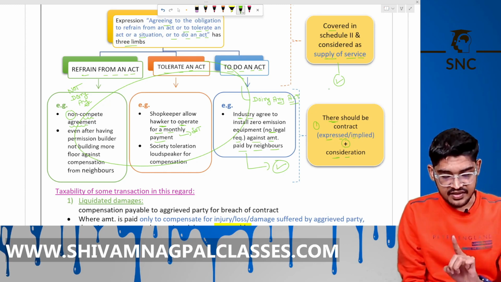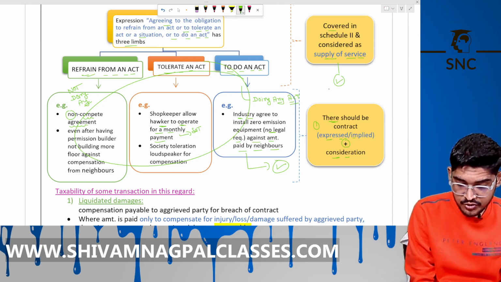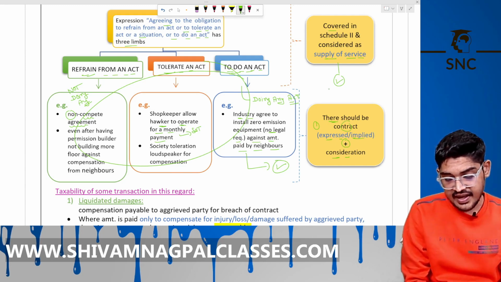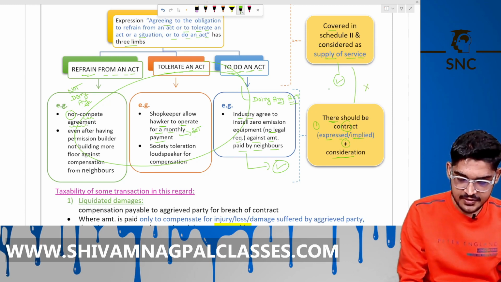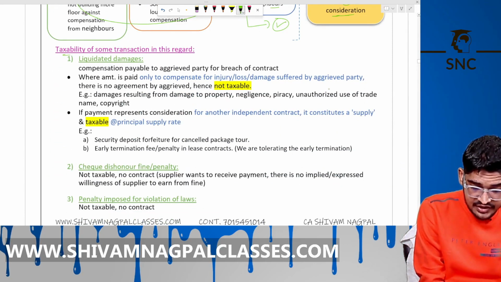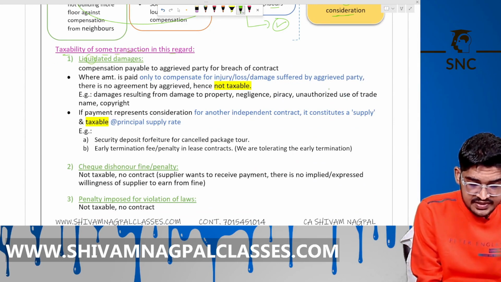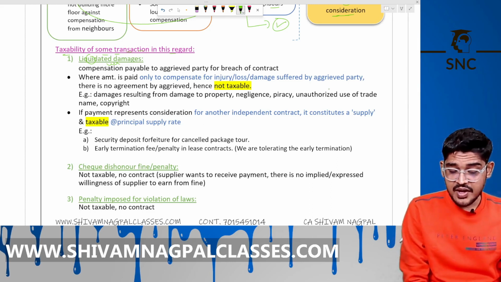There must be a separate contract, either express or implied, to refrain from an act, tolerate an act or to do an act, and there is consideration for it, then it is supply of services, otherwise not a supply. Is it clear? Now taxability of some transactions in this regard, like liquidated damages. What it means: compensation payable to the aggrieved party for breach of contract.